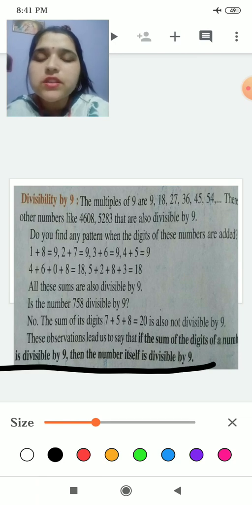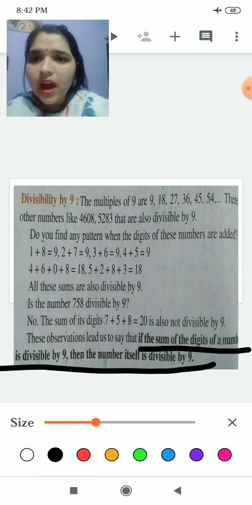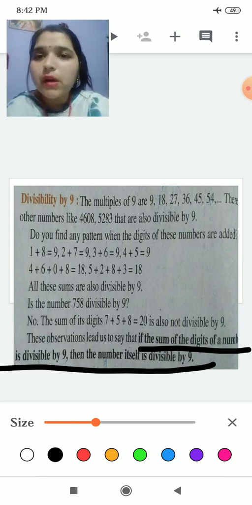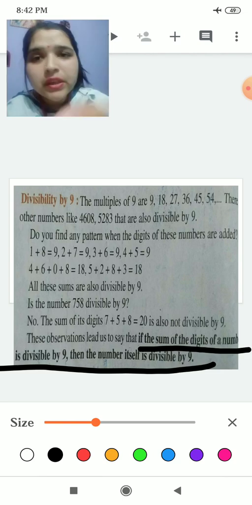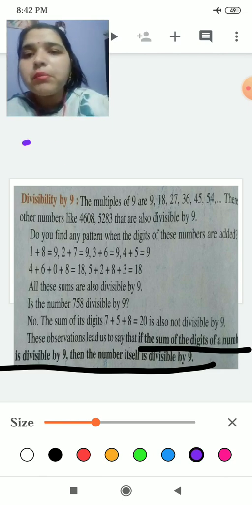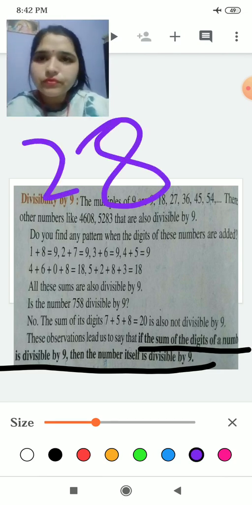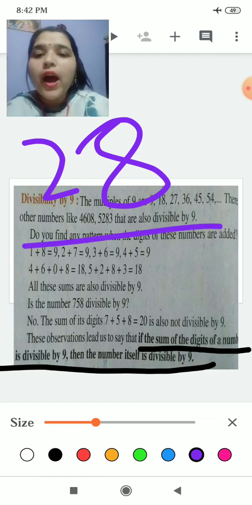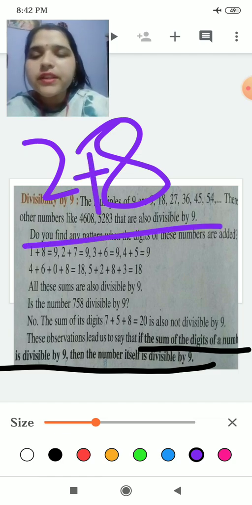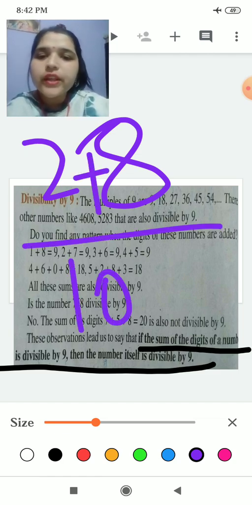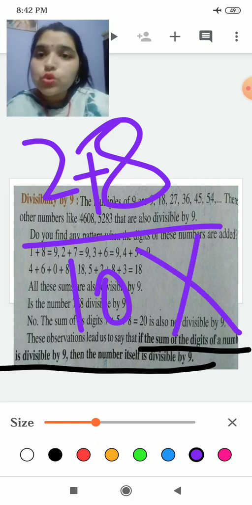It says that if the sum of the digits of a number is divisible by 9, then the full number itself will be divisible by 9. It means if I am given the number 28, what will I do? I will add the digits. 2 plus 8 is 10. Now tell me whether 10 is divisible by 9? No. So it does not hold the property for the divisibility test for 9.